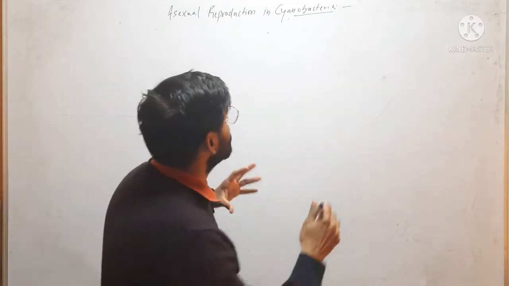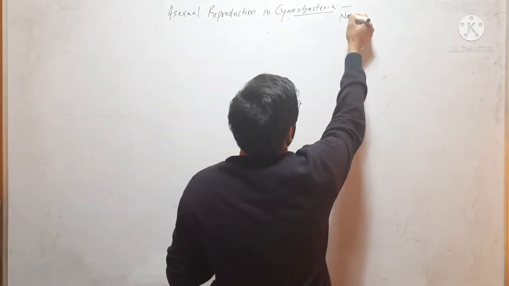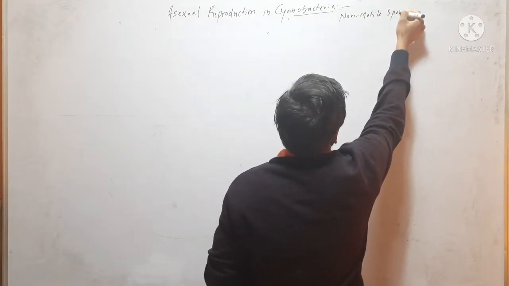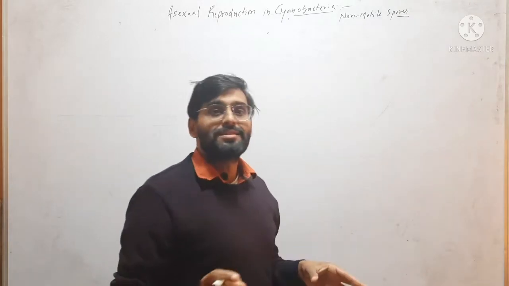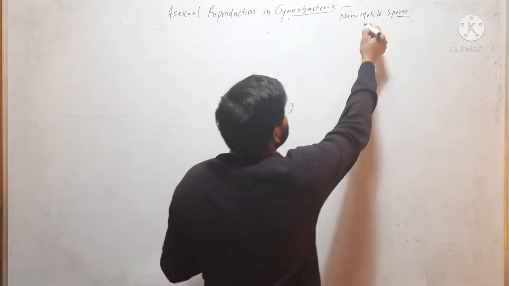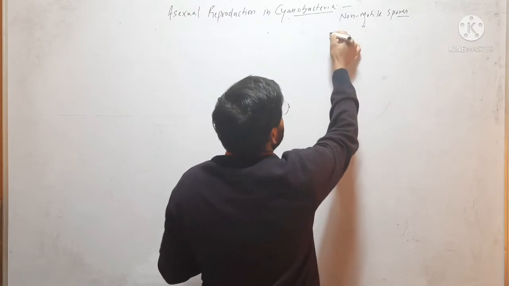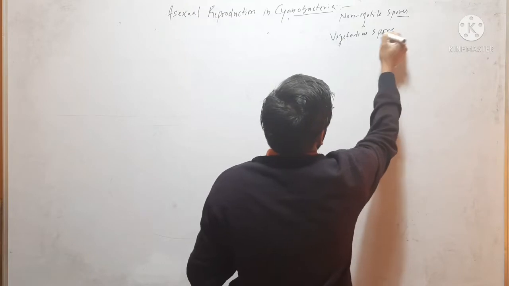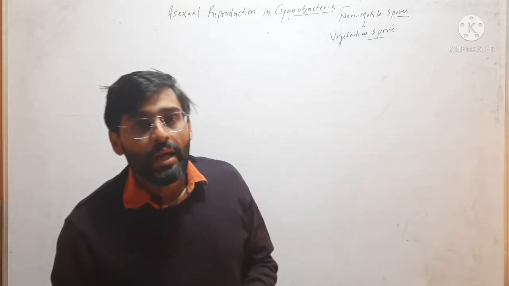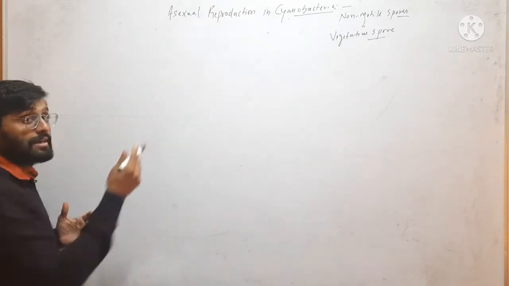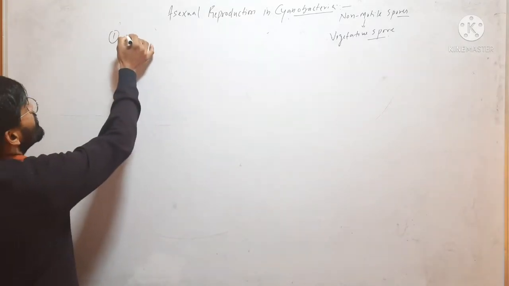Asexual reproduction in cyanobacteria occurs through different types of non-motile spores, because motile structures are absent in cyanobacteria. These non-motile spores are produced directly from vegetative cells. Many different types of spores are produced by cyanobacteria. Let's discuss one by one. First is akinete.